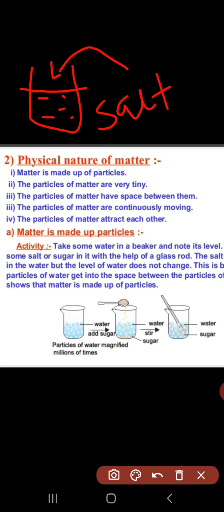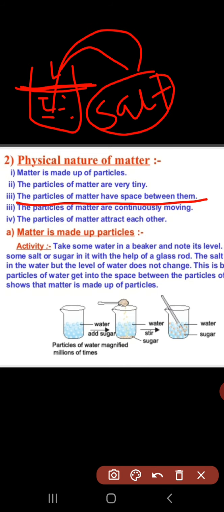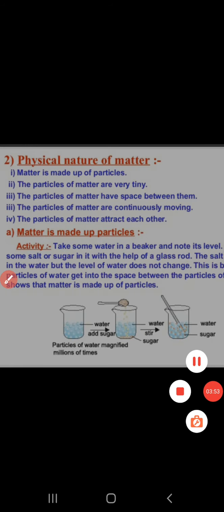After stirring, what we observe is that the level of the water has not increased. Why did this happen? Because of the third point, the particles of matter have space between them. That means the particles of water have spaces between them, so these salt particles fit into those spaces and the level does not increase. Now the next activity is given.